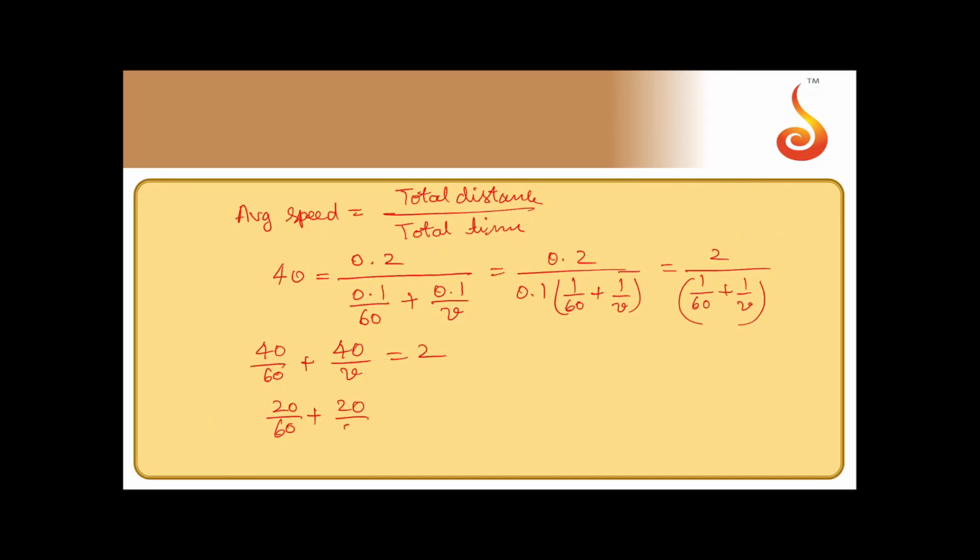You will get 20 by 60 plus 20 by v is equal to 1. So send it to the other side. 20 by v is equal to 1 minus 20 by 60, which is 1 by 3. So v is equal to 30 km per hour. That is option A.